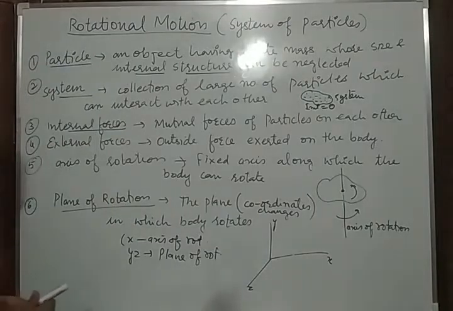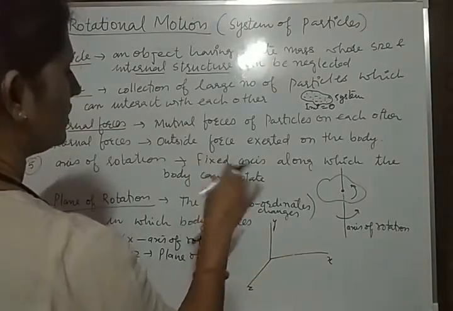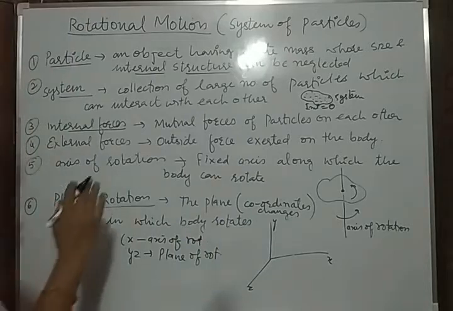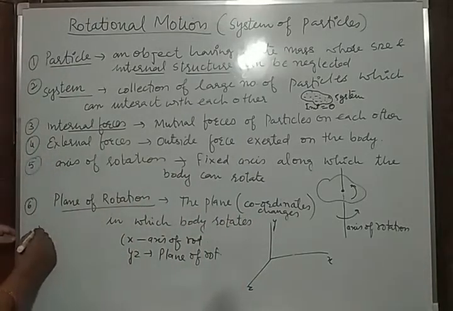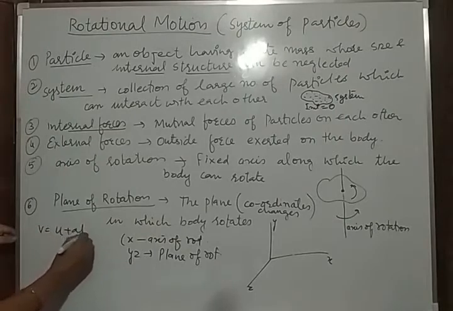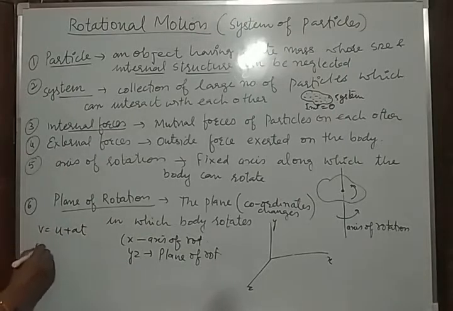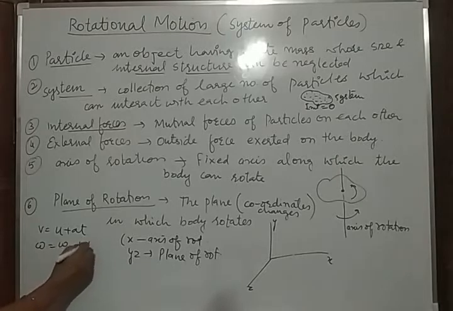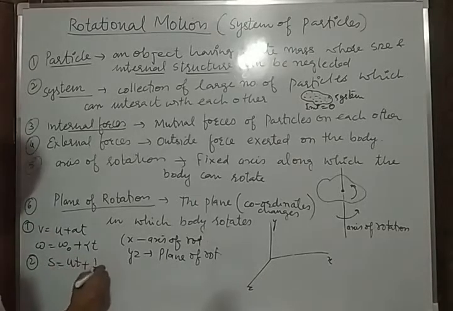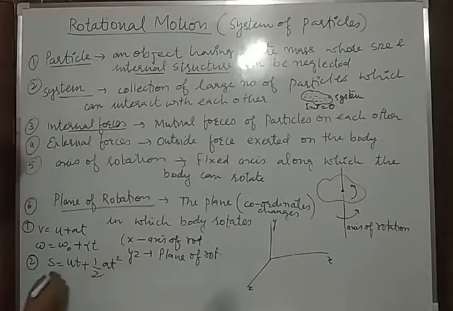And what are the equations during the change from linear to rotational motion? We have the equation of motion v = u + at. Here we will change it to omega = omega naught + alpha t. That is the first equation of motion. Second equation, s = ut + half at square, you will replace it as theta = omega naught t + half alpha t square. The second equation of motion.